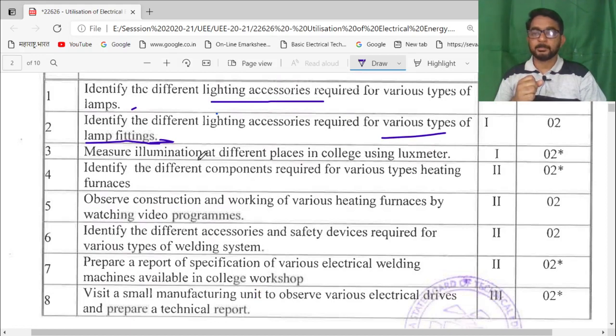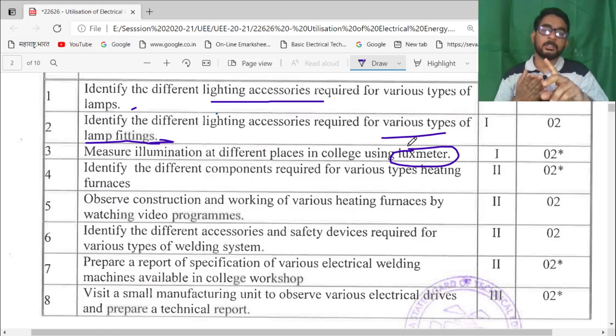Then third is to measure illumination at different places using the lux meter. The lux meter is the device which reads the illumination emitted by a red hot body or a particular lamp. So we have to visit different places in the college premises, and by using the lux meter, students have to read what illumination is available there.